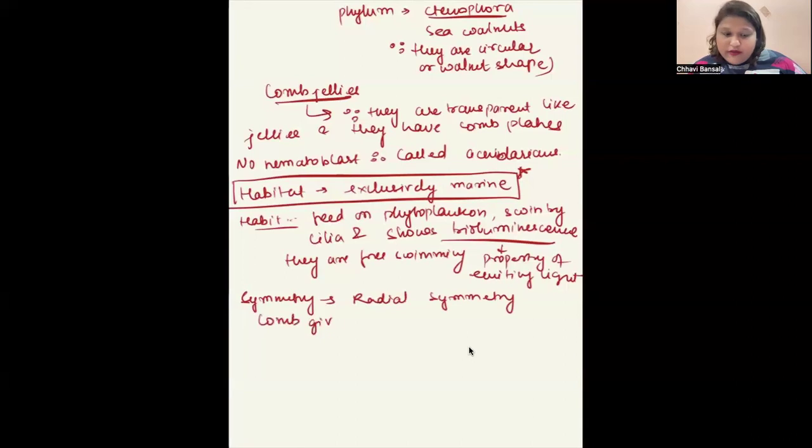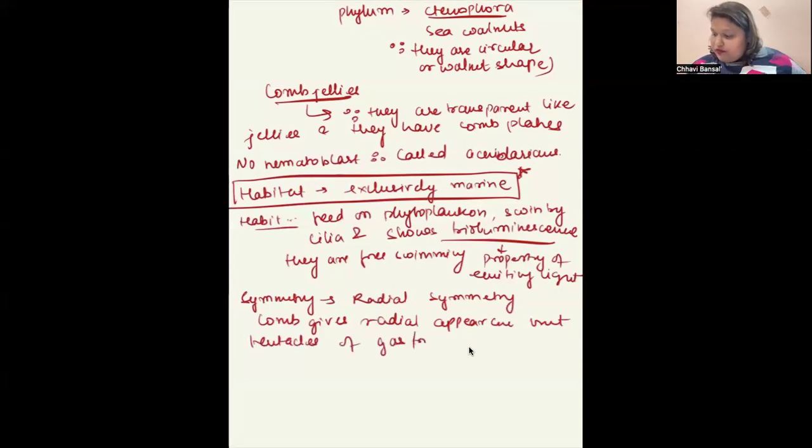The comb plates give a radial appearance, but the tentacles and gastrovascular canal are bilateral. Okay, what do I mean? I'll show you the structure.